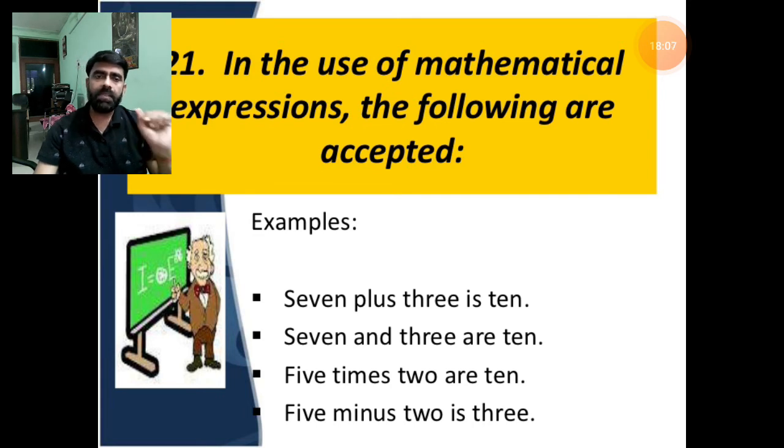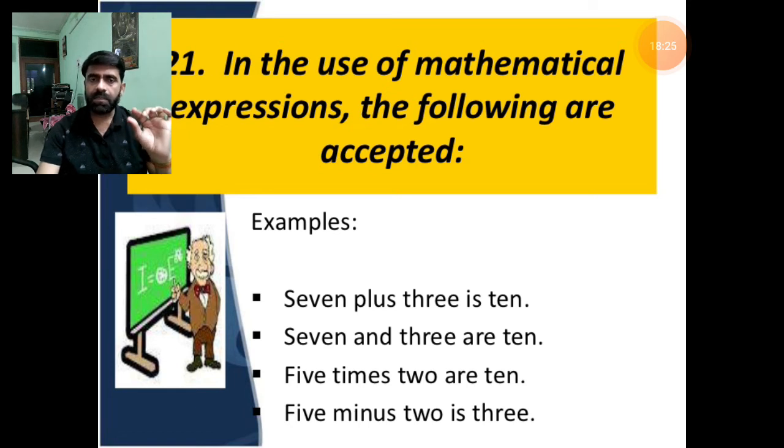7 plus 3 is 10. When mathematical tools are applied, we will find that the auxiliary should be in singular form. 7 plus is the mathematical tool here.